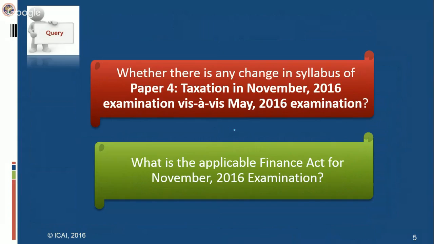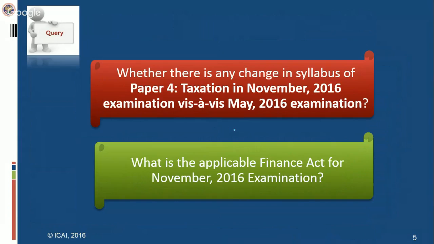6 months prior to May 16 examination, that means notifications and circulars issued till 31st October 2015 will be relevant for you. Similarly, for November 16 examination, the applicable or relevant notifications and circulars are those issued till 30th April 2016, 6 months prior to the examination.